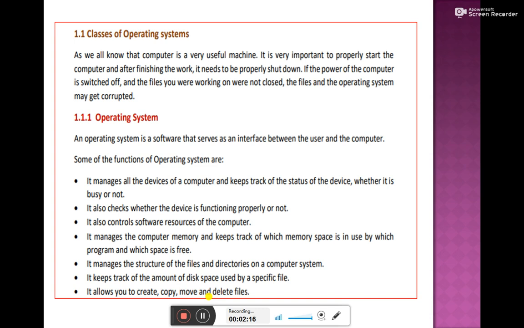It controls all the software resources. Whatever softwares are there in the computer, they are all controlled by the operating system only. It manages the computer memory. Yes, it manages the computer memory.